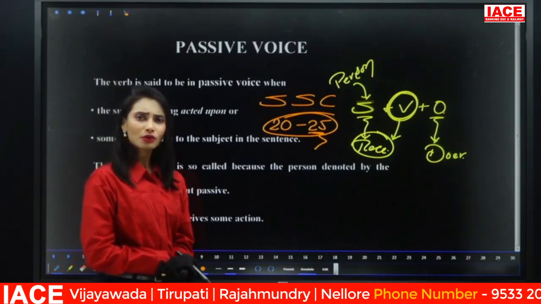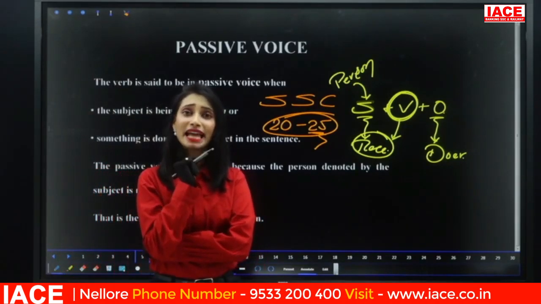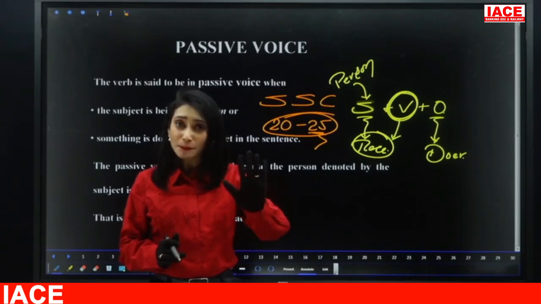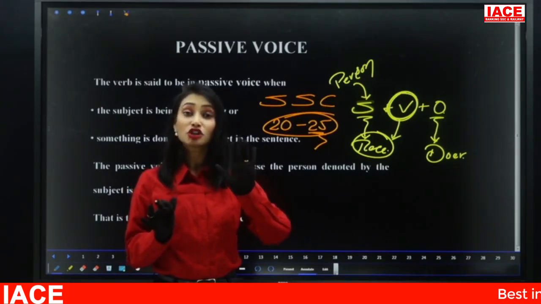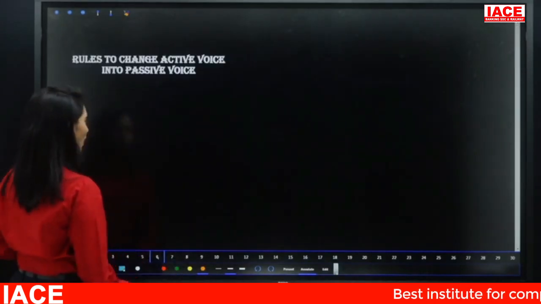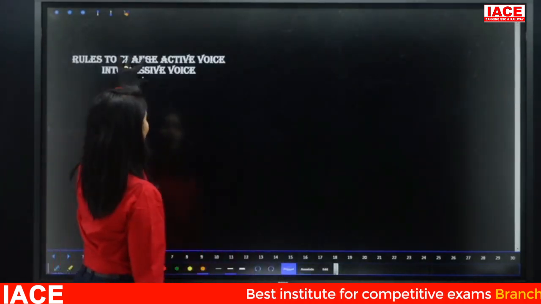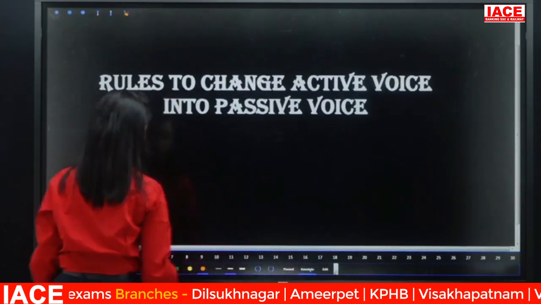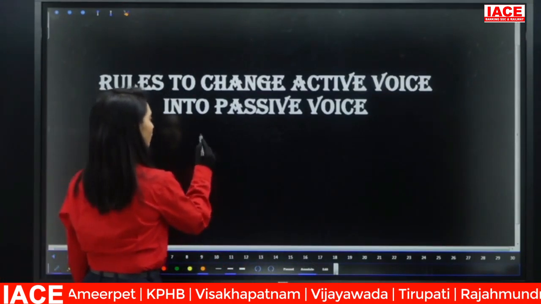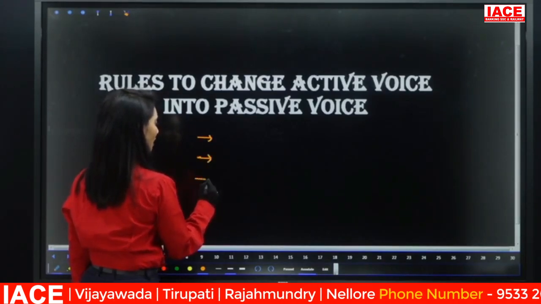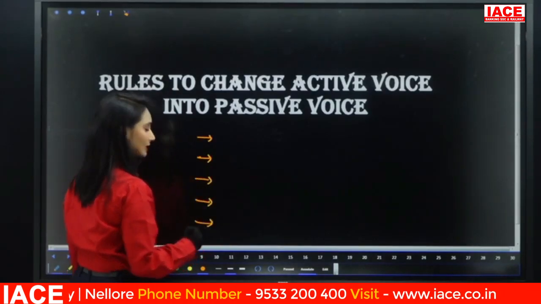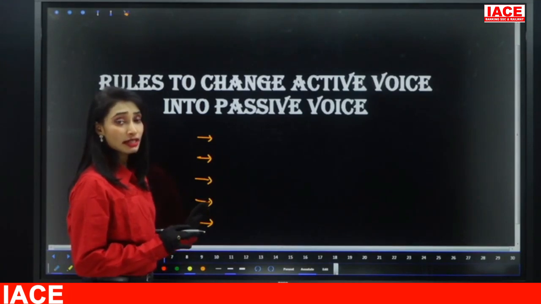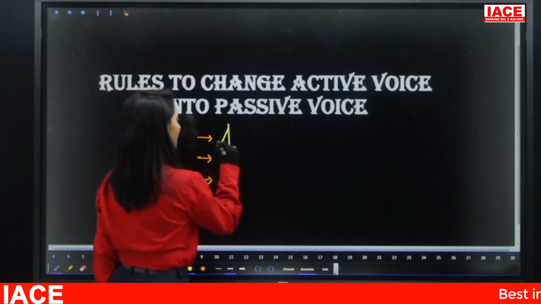Now, the question here is how to convert active voice into passive voice and vice versa. I'm giving you 5 easy steps, you can call them rules or whatever, to convert any sentence from active voice to passive voice and vice versa. When I say any sentence, you should understand we have different types of sentences. We have 5 types of sentences based on meaning and 3 types based on structure, which we already discussed in our basic class. What is important here is the 5 types of sentences.